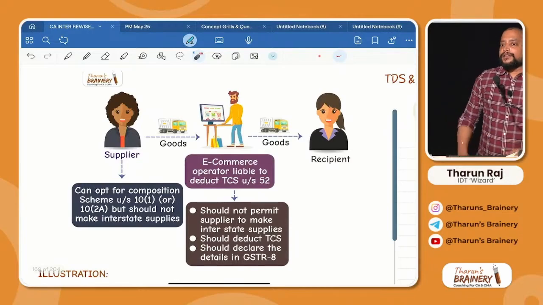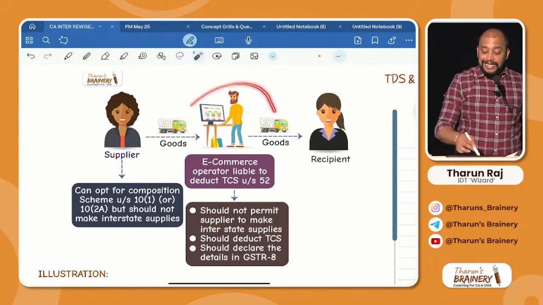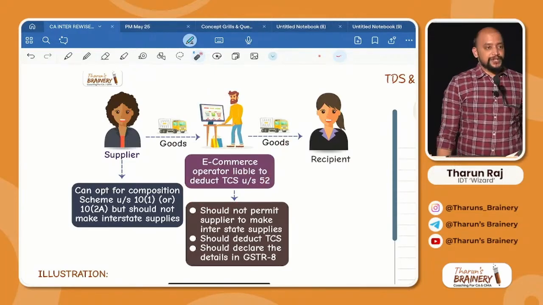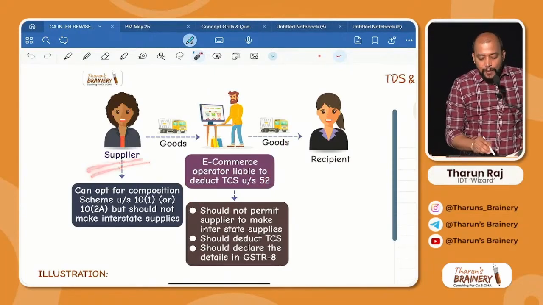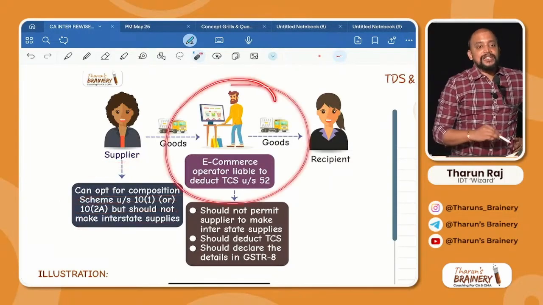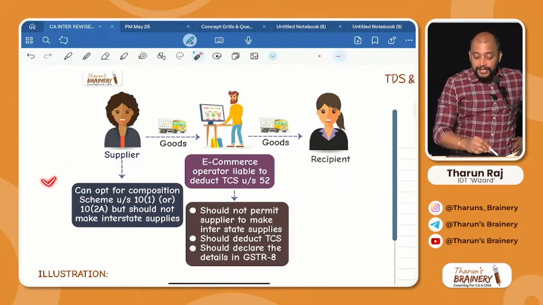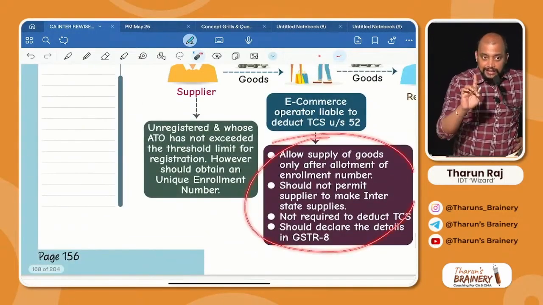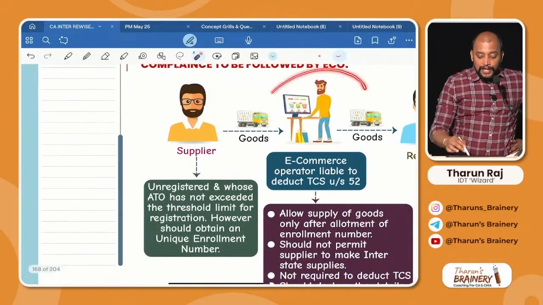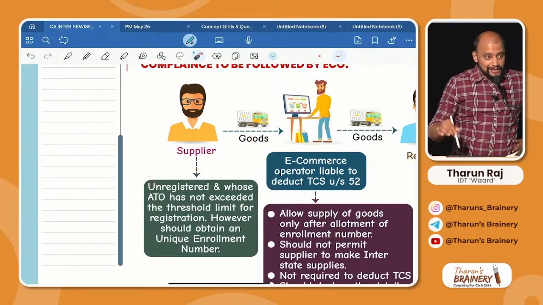What are the compliances to be followed by e-commerce operator if the supplier is opting for composition scheme? Like that, another theory question they will ask. Be careful for this question, don't write this answer. Is it clear? So be careful. If they are asking what is the compliance to be followed by e-commerce operator if the supplier is unregistered, this answer you need to write.